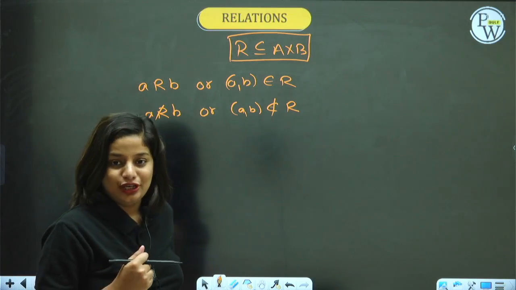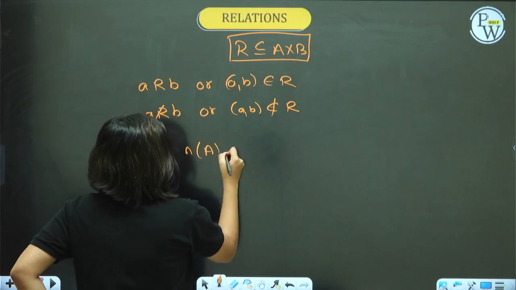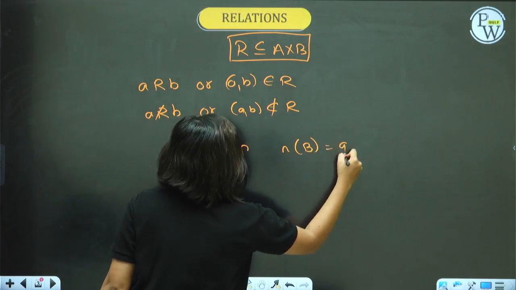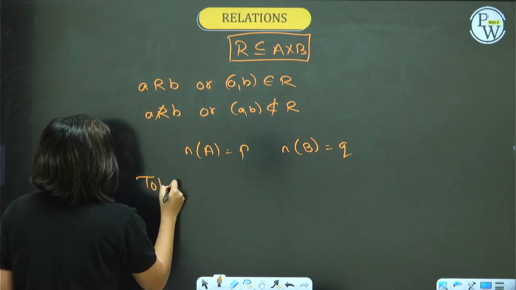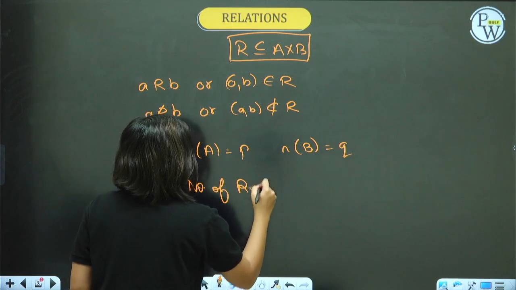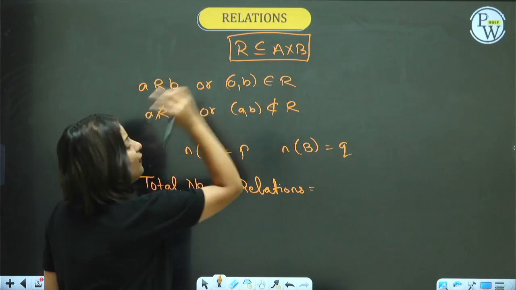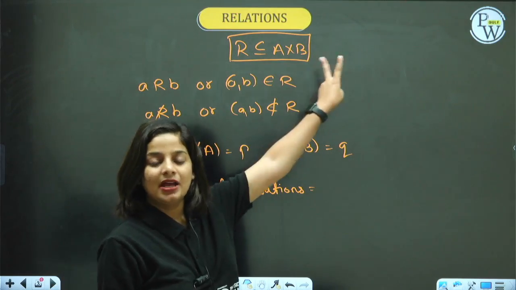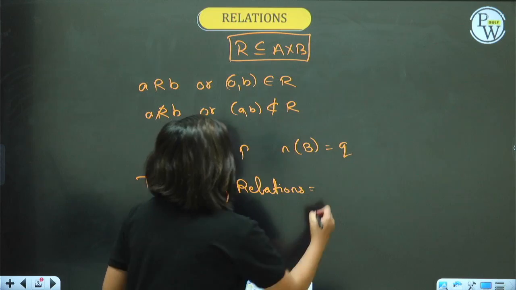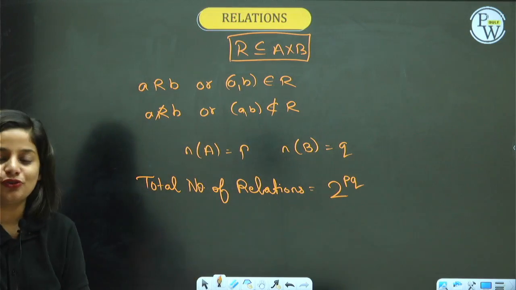What else about relation? Suppose again there are two sets. Set A has P number of elements, set B has Q number of elements. Then how many total number of relations can you form? Total number of relations is equal to total number of subsets. And the formula for total number of subsets from the sets topic is 2 raised to PQ. Total number of relations is 2 raised to PQ.